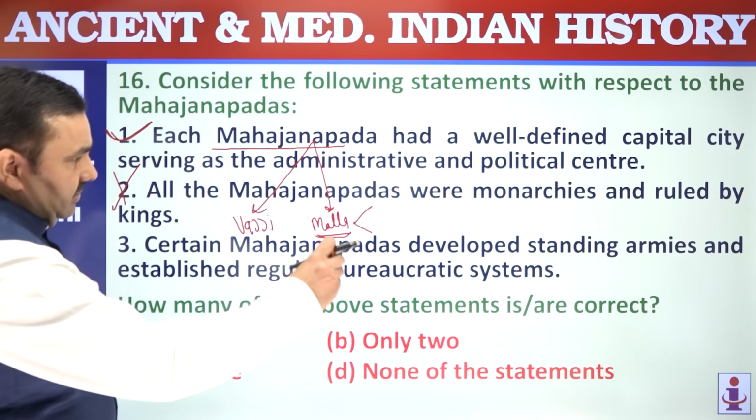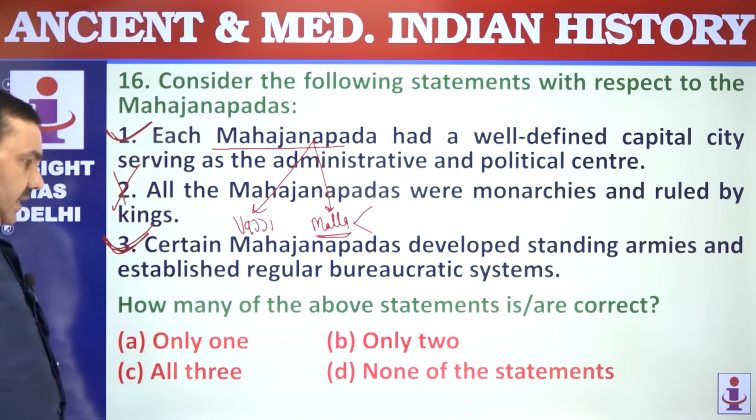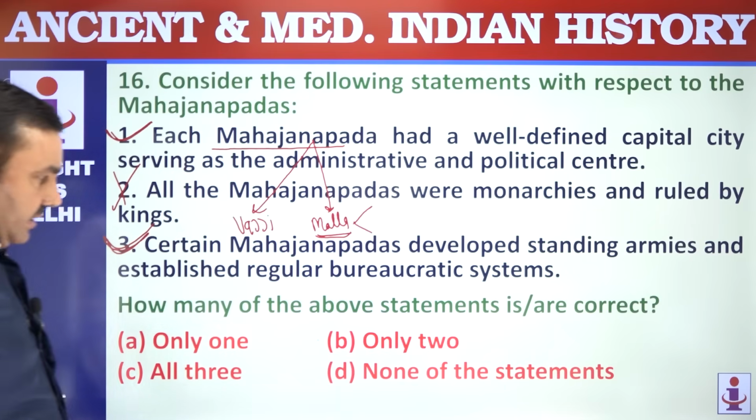Certain Mahajanapadas developed standing armies and established a bureaucratic system. That's correct. 2 are correct, 1 is wrong. How many are correct? Only 2.